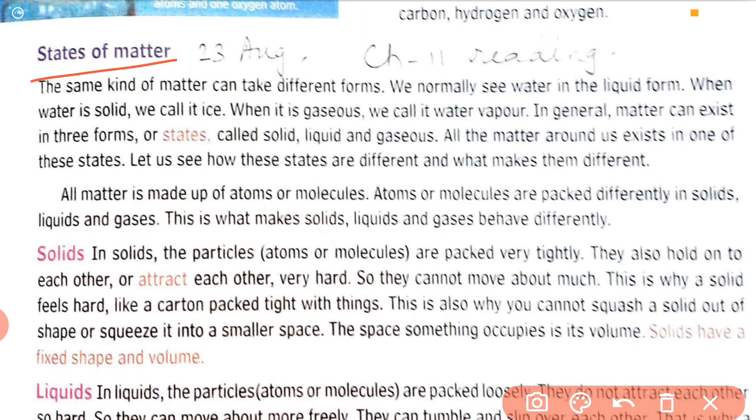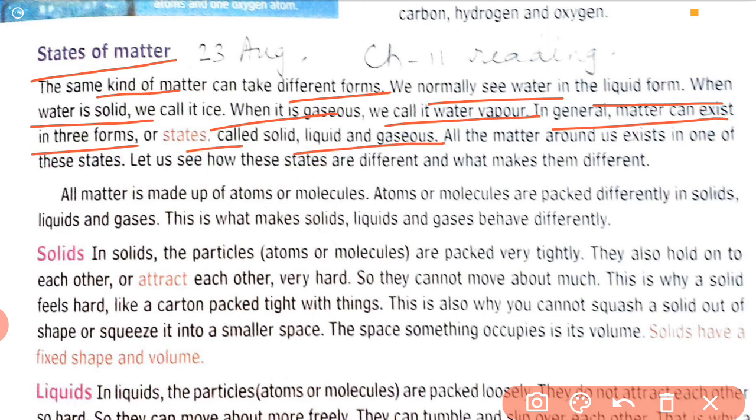States of matter. The same kind of matter can take different forms. We normally see water in the liquid form. When water is solid, we call it ice. When it is gaseous, we call it water vapor. In general, matter can exist in three forms or three states called solids, liquids, and gases. All the matter around us exists in one of these states.